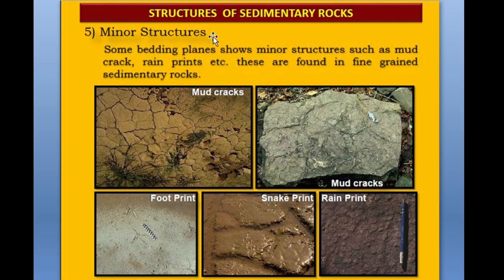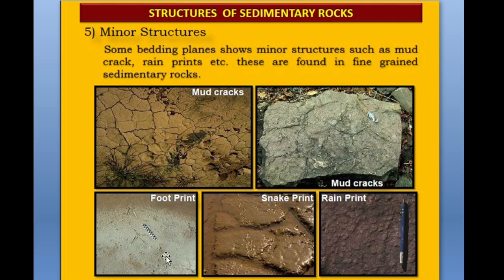Okay, so these show the different minor structures, like mud cracks and rain prints. In the first figure you can see the rock surface showing mud cracks, the cracks which are formed due to the mud. In the figure you can see the rock, upon which the different cracks are there.